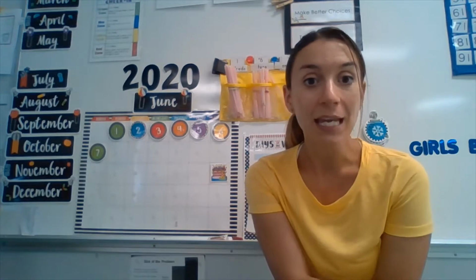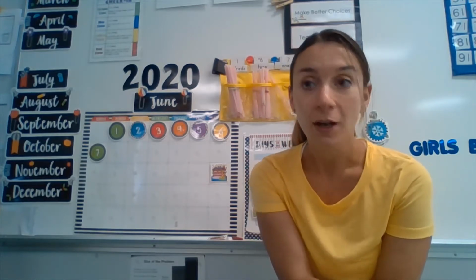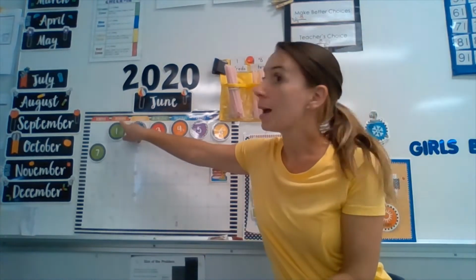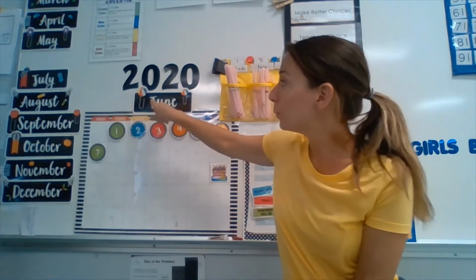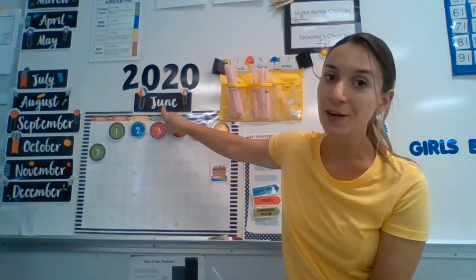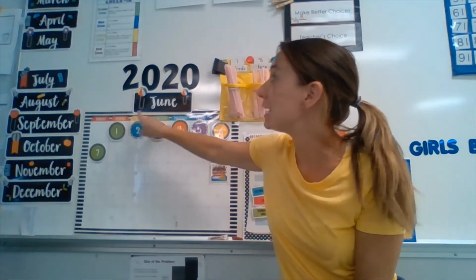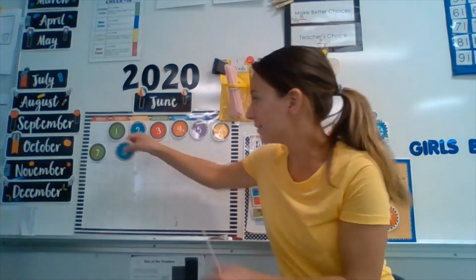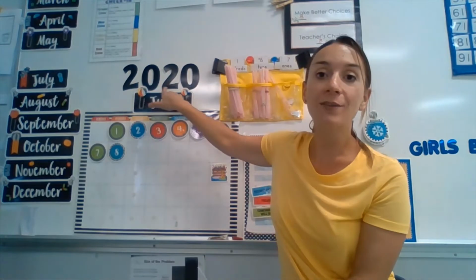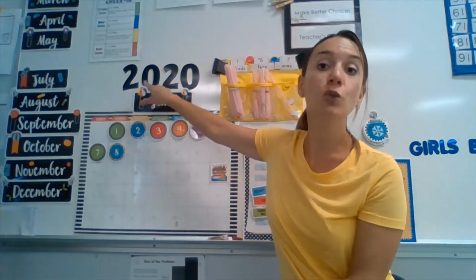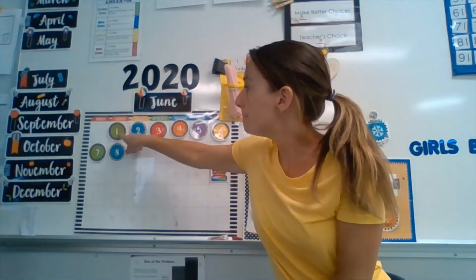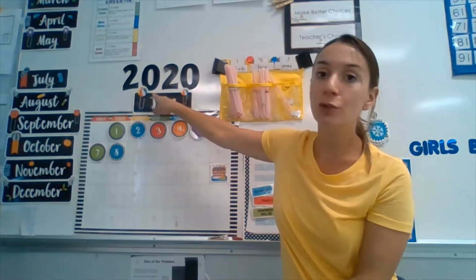So today is, what is it today? Let's do our calendar quickly and find out. So today is Monday. What's the month? Don't say January. It's not January. It's not winter. Today is Monday, June. What number is this? The 8th. And what's our year? 2020. So today is Monday, June the 8th, 2020.